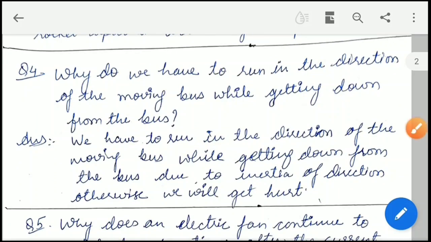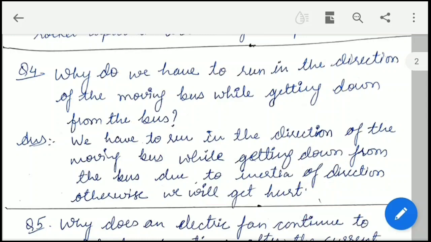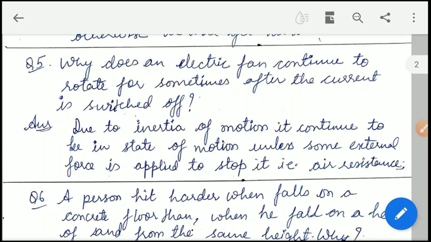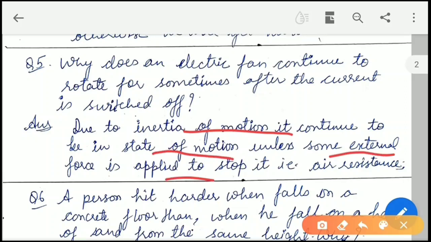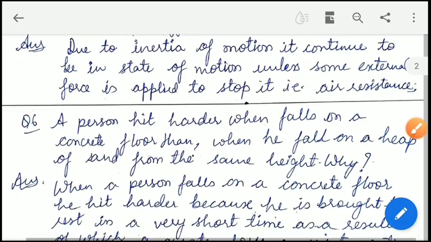Now the next question is, why do we have to run in the direction of the moving bus while getting down from the bus? We have to run while getting down due to the inertia of direction, otherwise we will get hurt. Why does an electric fan continue to rotate for some time after the current is switched off? Again, inertia of motion is there. Due to its inertia of motion, it resists change in its state of motion unless some external force is applied to stop it, that is air resistance. So it takes some time to stop the blades.